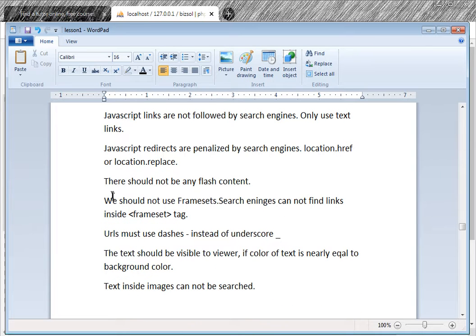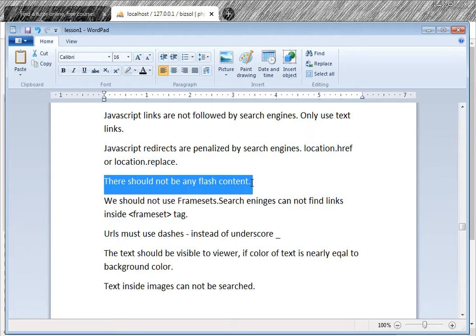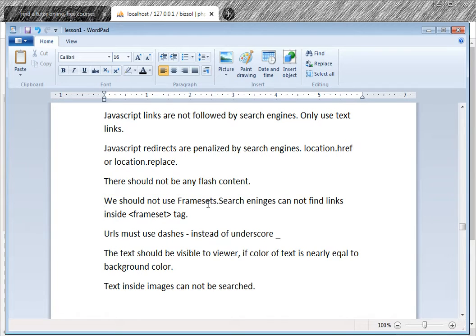Okay. Next thing is, there should not be Flash content. Flash content means content made in the Flash software. You should not put Flash content on the website, because it slows the loading time, and on mobiles maybe they could not see your page. We should not use frame sets. Frame sets means the frameset tag. We should not use that. Search engines cannot find the links inside a frameset.